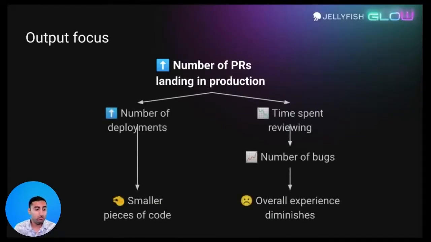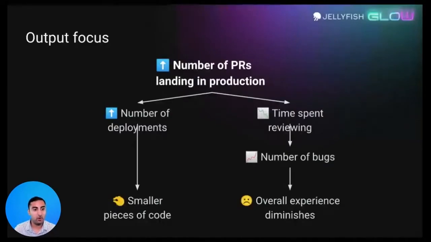Now, that'll have two second-order effects, as we like to call them. Number one is we're probably going to increase the number of deployments because we're trying to land more things in production. And to increase the number of deployments we might have smaller pieces of code because it's faster to write smaller pieces of code. Those will land in production even faster. Those are all good things. Like, we feel pretty good about that. But on the flip side, we might actually suffer some bad second-order effects.